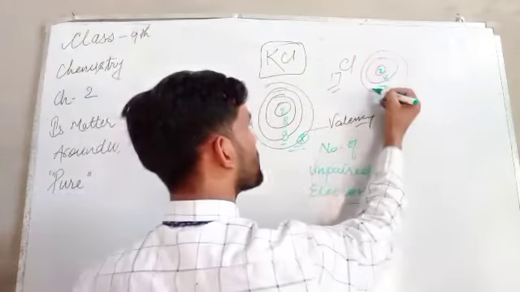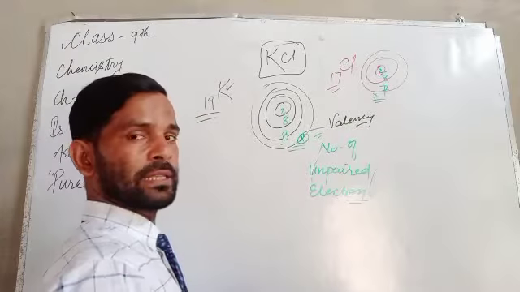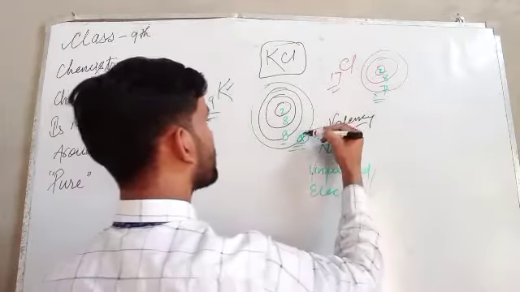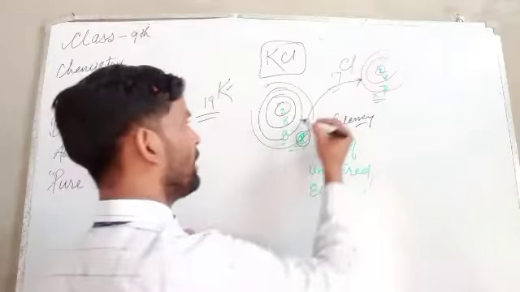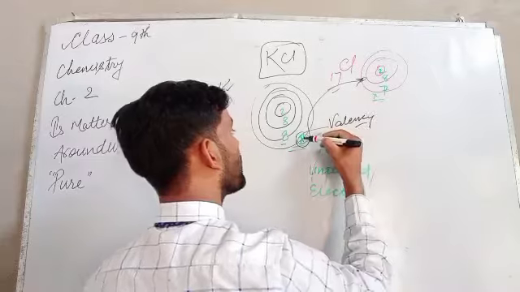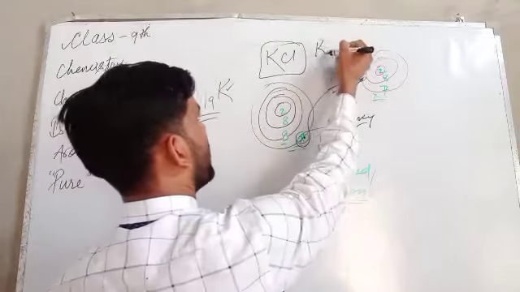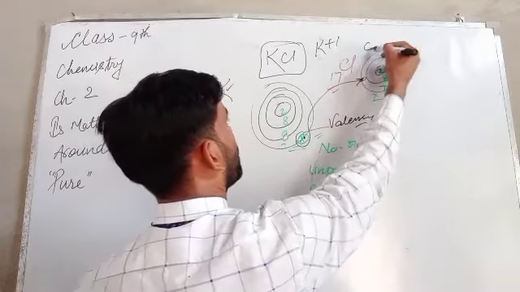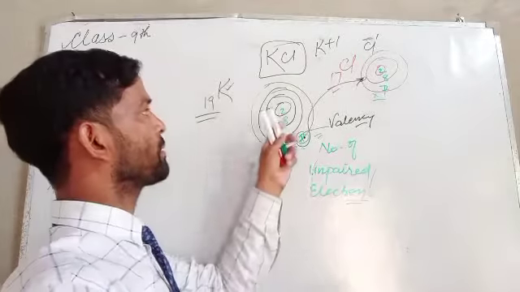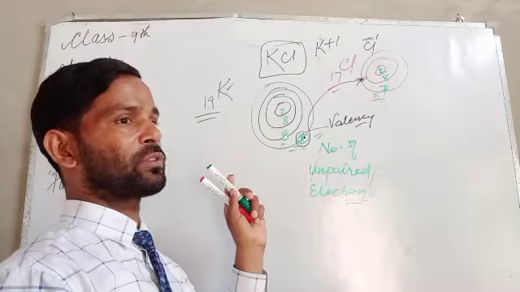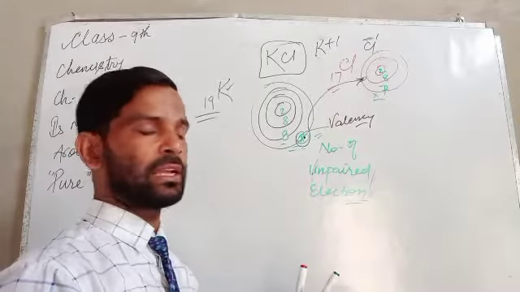So here 1 electron is required and here 1 electron is extra. So this 1 electron is transferred to the chlorine. Only 1 electron from this and only 1 electron from this are considered. Potassium has plus 1 and chlorine has minus 1. That means potassium donates 1 electron and chlorine accepts 1 electron.